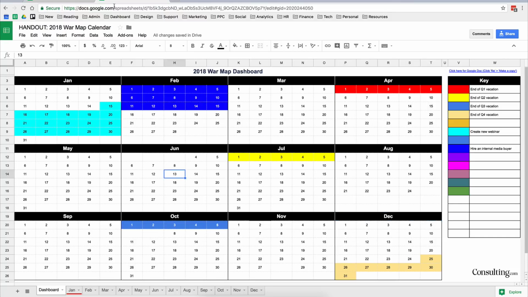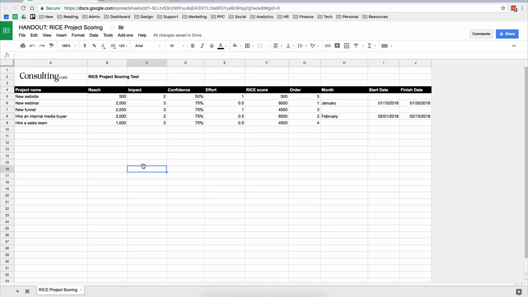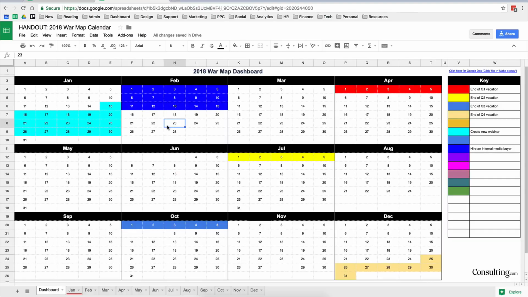Right? So this is how you use the tool. You think, what do I want to achieve this year? Then reverse engineer that goal into actual projects. And then once you've got the projects, score them using this tool, get the priority, schedule them out, then start plotting them in your calendar here.